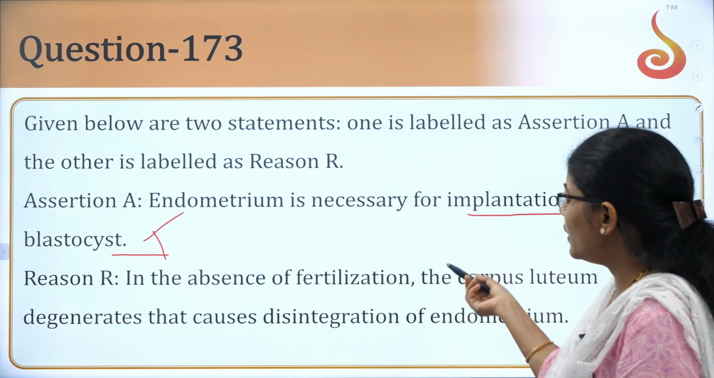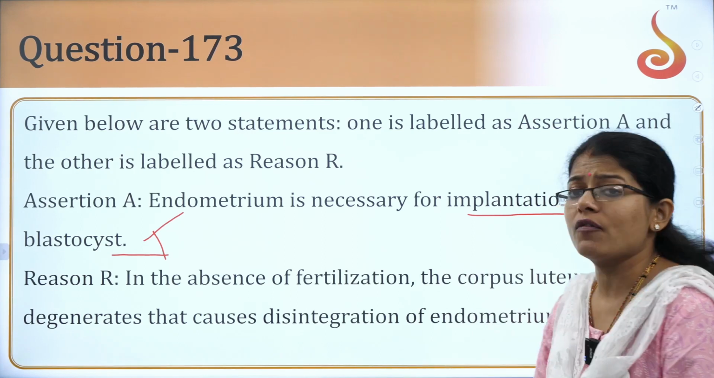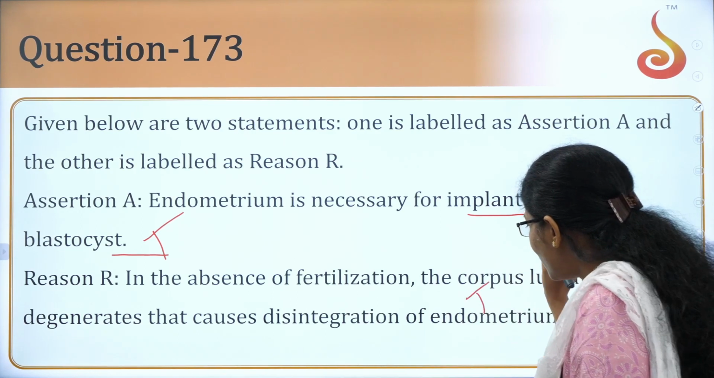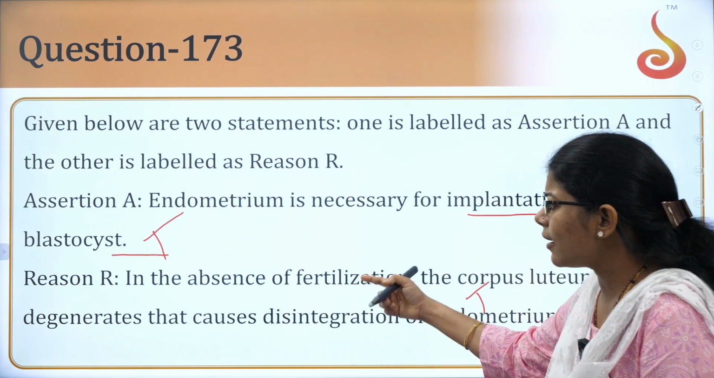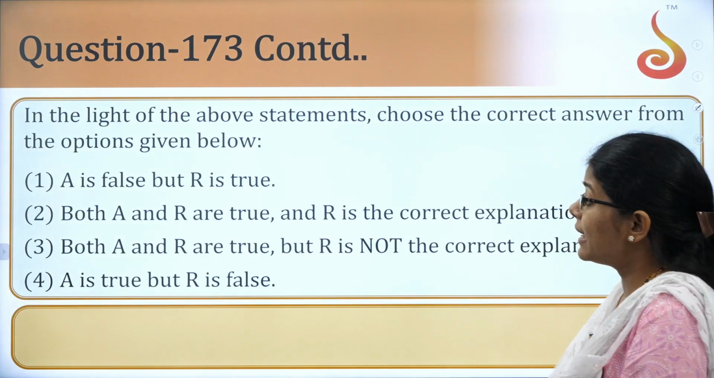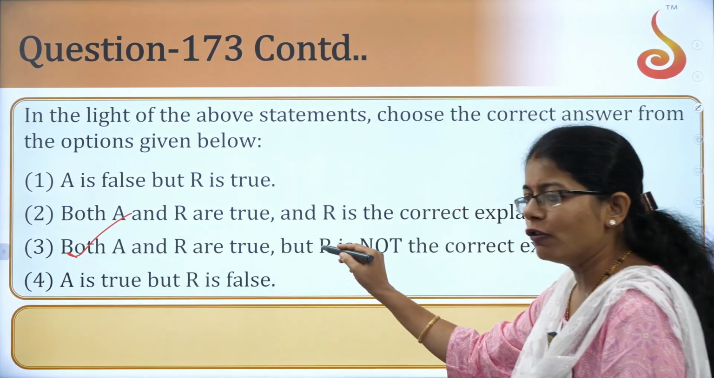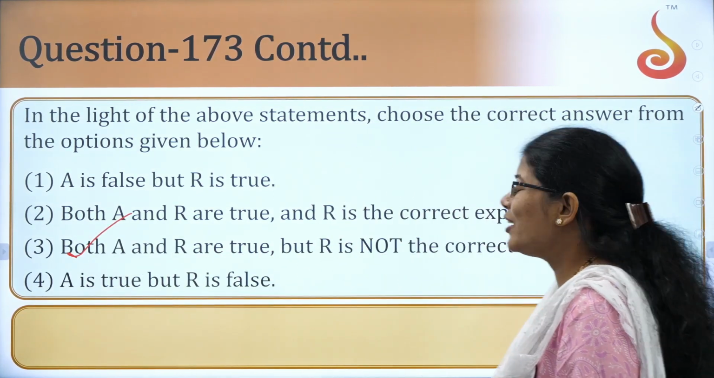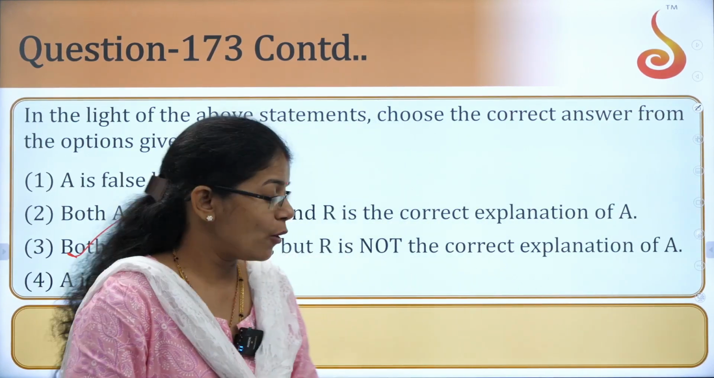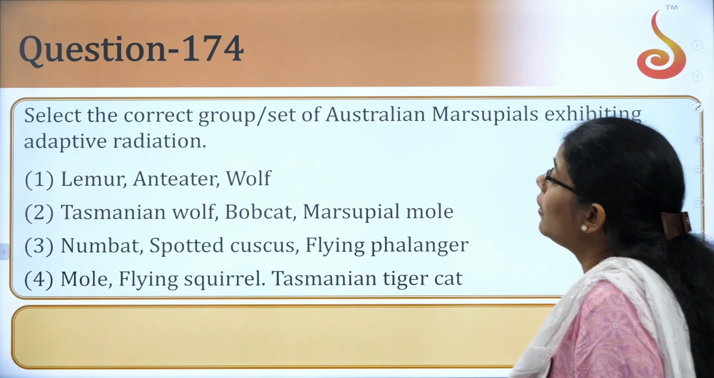In the absence of fertilization, the corpus luteum degenerates, that causes the disintegration of endometrium. Again, this is also true. But is this the correct explanation or the reason for the assertion? Students, they are both true, but the answer here is both A and R are true, but R is not the correct explanation of the A. Okay, fine.